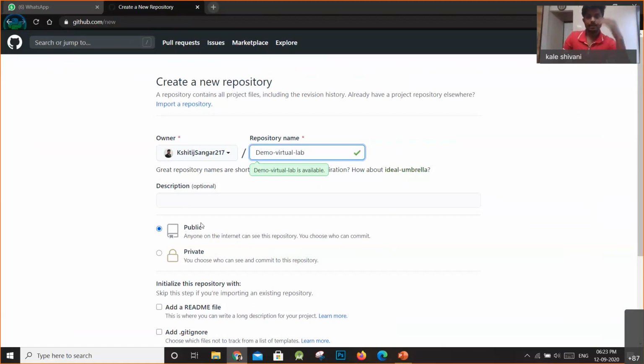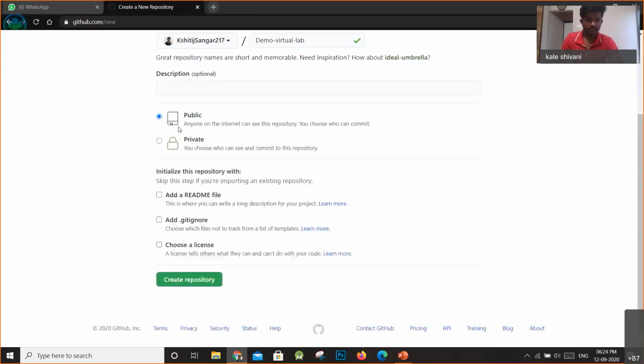As I explained to you with that example, that pathway, that is nothing but this Git repository, right? So there are two options. Either you can keep it private or you can keep it public. So private will allow only you and your team members to see this repository. Okay. And if you keep it public, anyone on the internet can visit your repository and suggest various changes. So it depends on you. If you are on a classified project, you can go with private. So I will just keep it public.